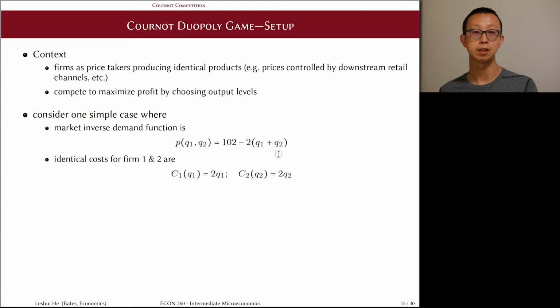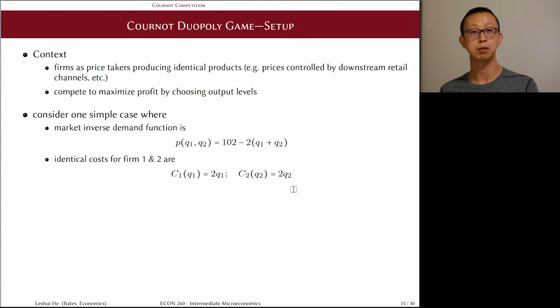You can see that these two quantities are perfect substitutes, which reflects the assumption that the two firms are producing identical products. So the effect on the market price only depends on the total amount of outputs, as opposed to who produced them. We also assume that these firms have identical costs with no fixed cost, and linear variable cost, like this. So their marginal cost is just a constant of $2 or 2 units.